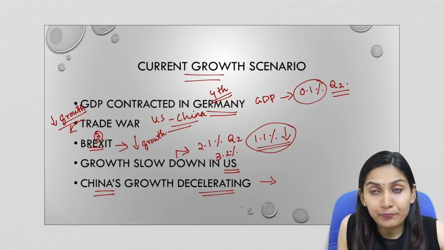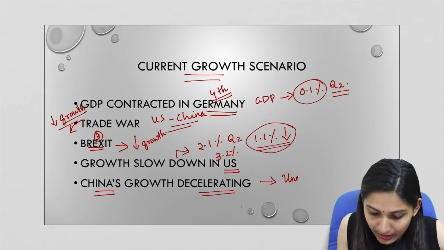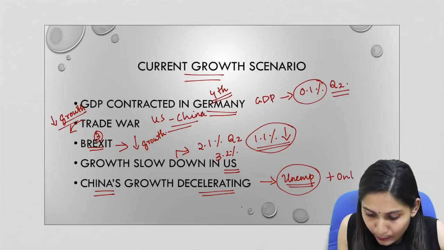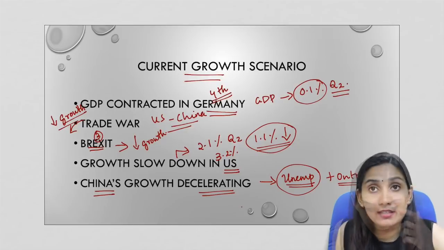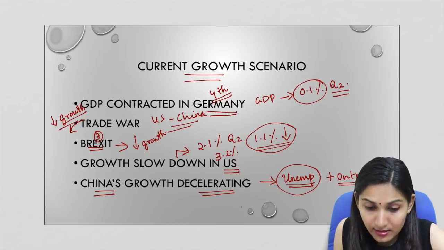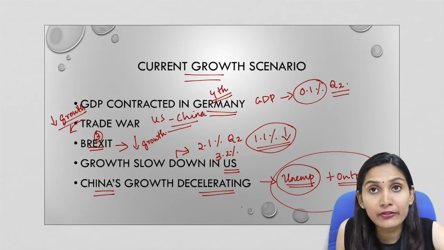Now, if we take the case of China, China's growth has also been decelerating for a long period now, and another factor that contributes towards lesser growth in China is unemployment. So, a decline in output plus unemployment rates are increasing in China, and the unemployment rate in Chinese cities is now at the highest recorded level. So, this is a possible sign of a recession.